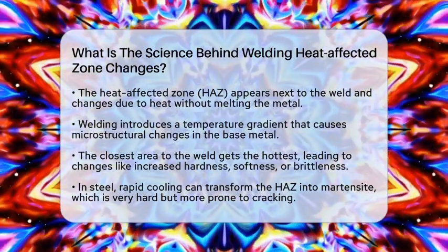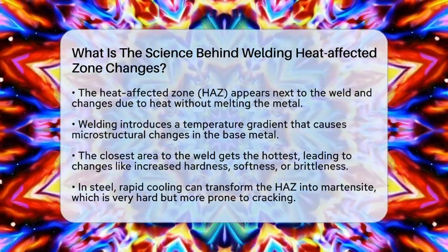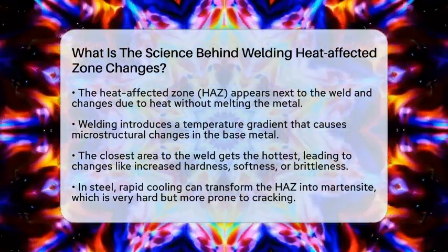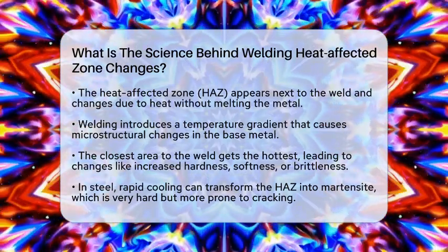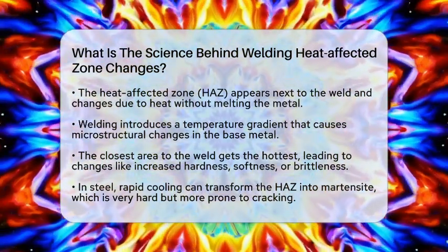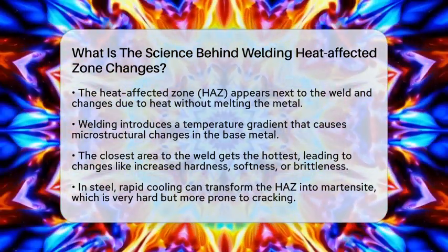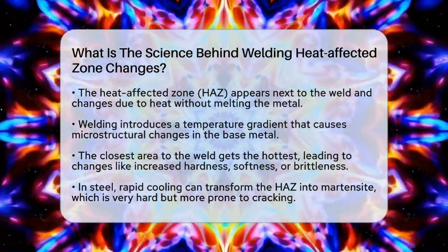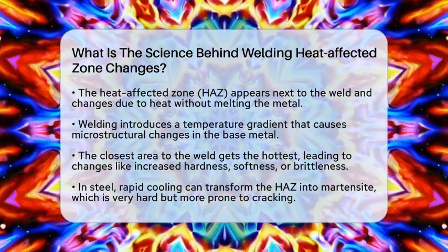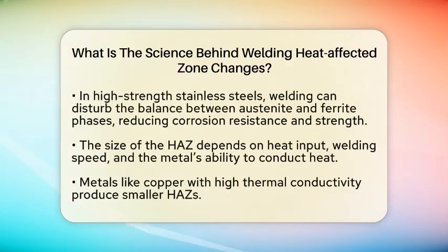When you weld, you send a lot of heat into the metal, creating a temperature gradient that spreads outward from the weld. The area closest to the weld gets the hottest, causing microstructural changes in the metal. These changes can make the metal harder, softer, or more brittle, depending on the material and how fast it cools down. In steel, for example, rapid cooling can turn the heat-affected zone into martensite, which is very hard but also more brittle. That means it can crack more easily under stress.